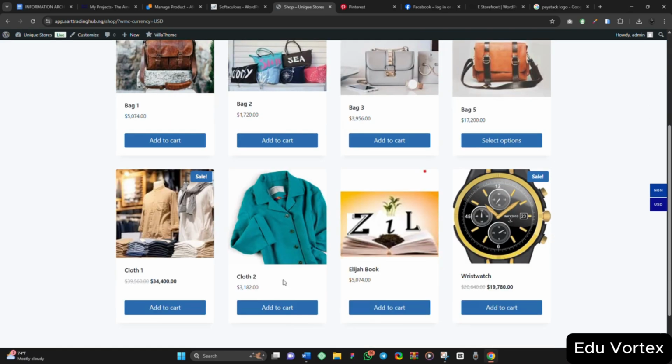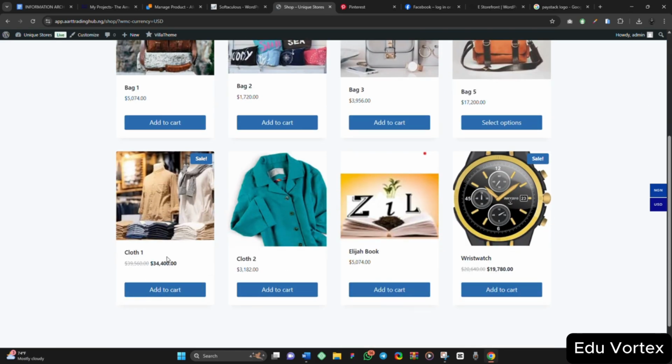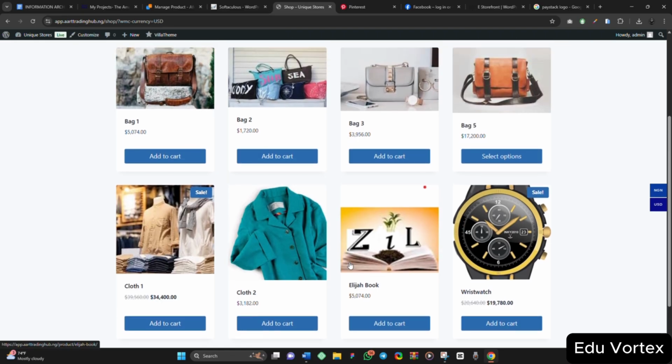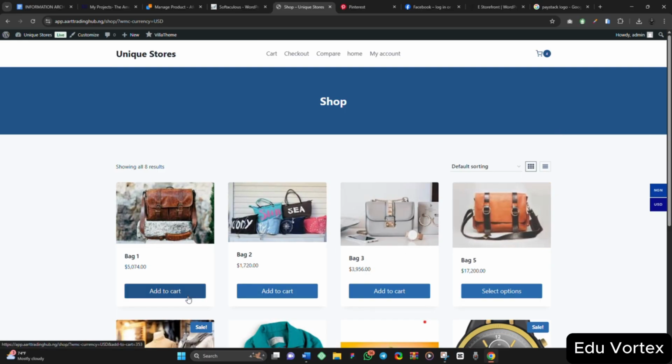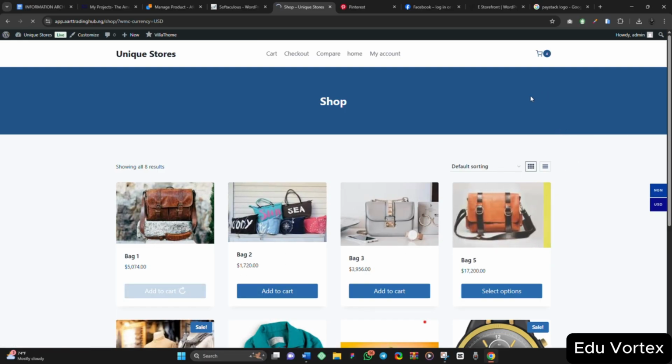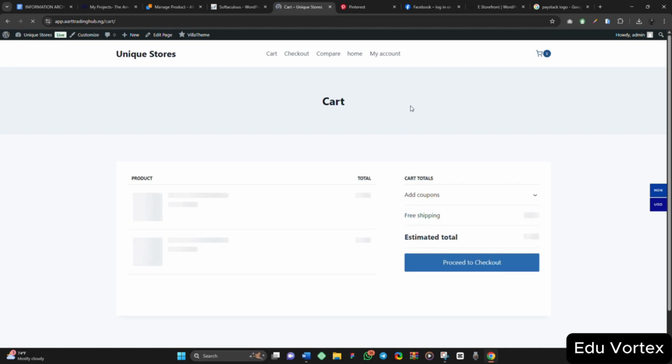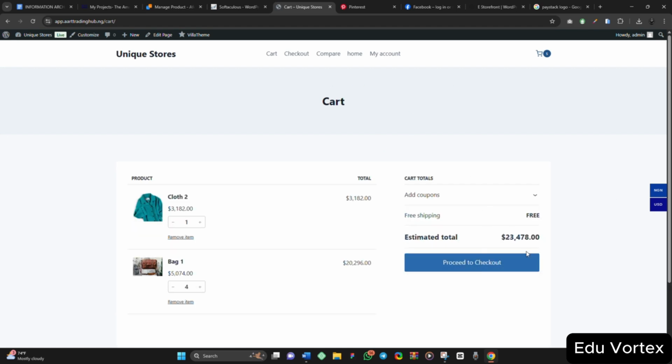Look at the price, even though the conversion is not very correct, which you can still set. I think the conversion should be around 0.6 or so. So if I click on add to cart here, it will be showing in dollar. Then I can proceed to pay. If I want to use this option, definitely I would have added a payment gateway that supports naira, and a payment gateway that supports dollar. So I will just use the dollar one and make my payment, and that's exactly how it works.